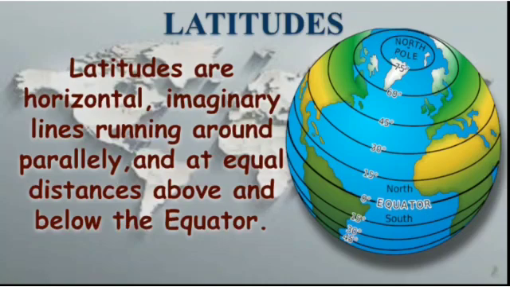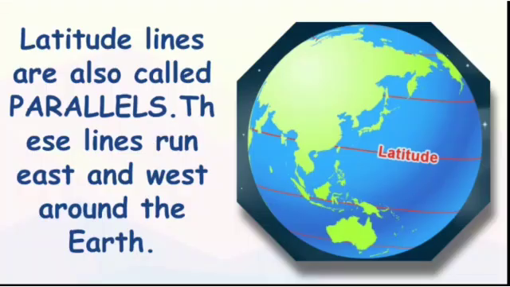In the center of the earth is the equator, that is one line. With the equator as the center, some lines are drawn above the equator and some lines are drawn below the equator. These two sets of lines are called the latitudes.